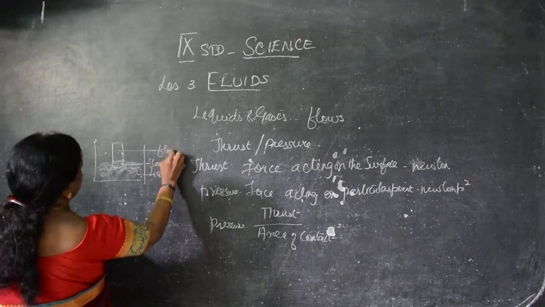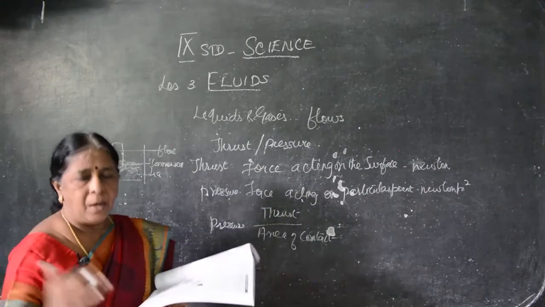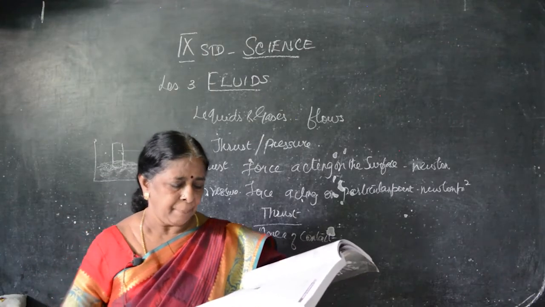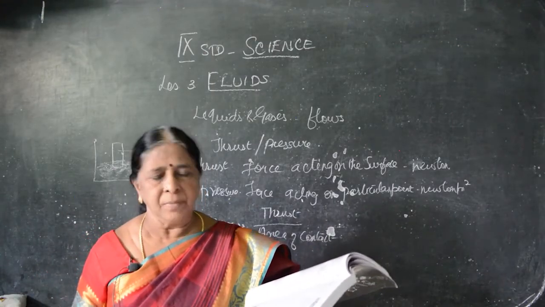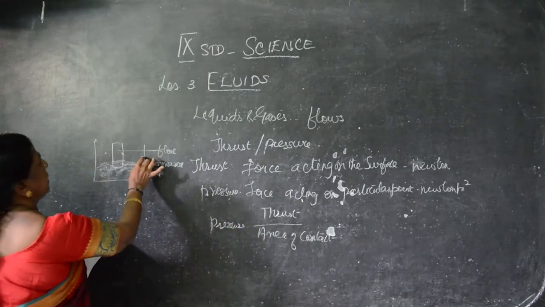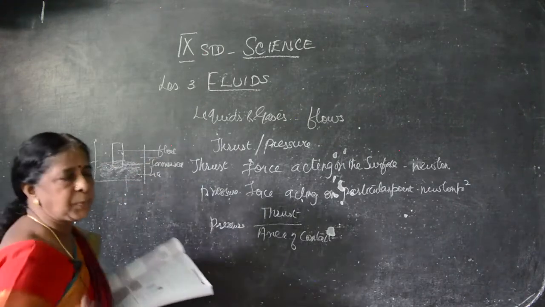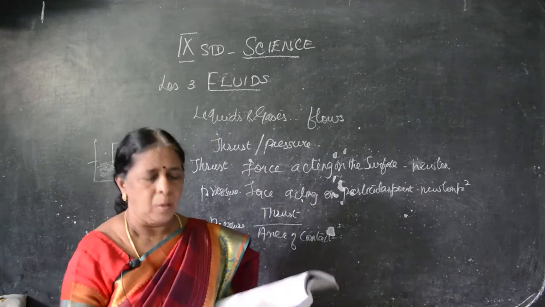So this is known as what? Floating. So this is known as submerged. Half body immersed, half body out of the water. This is submerged. So pressure acts on all sides of the vessel. The entire vessel, pressure acted on all the sides. That is downward, upward, sideways, in all the sides, pressure acting on the liquid.